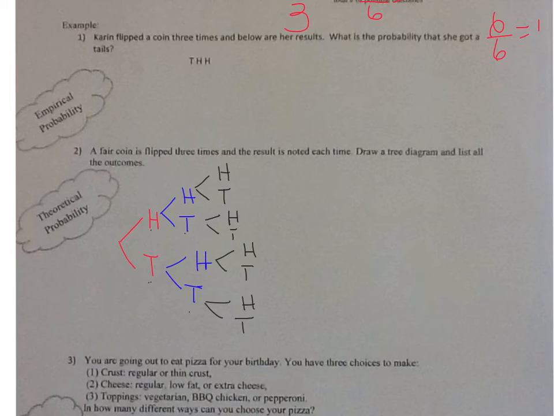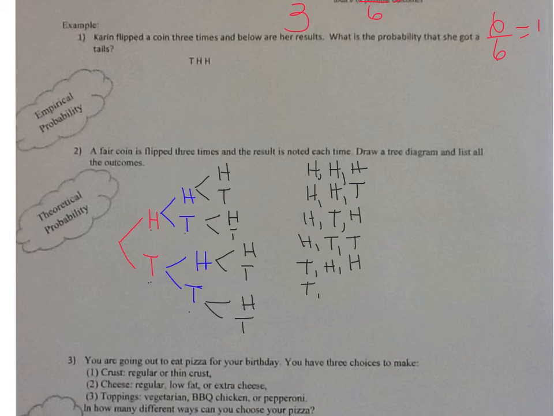Now, it does say to list, so this would be my tree diagram, and to list all the possible outcomes, this would be my list. I could get heads, heads, heads; heads, heads, tails; heads, tails, heads; heads, tails, tails; tails, heads, heads; tails, heads, tails; tails, tails, heads; and tails, tails, tails. So you can see there's different ways that you can get it.